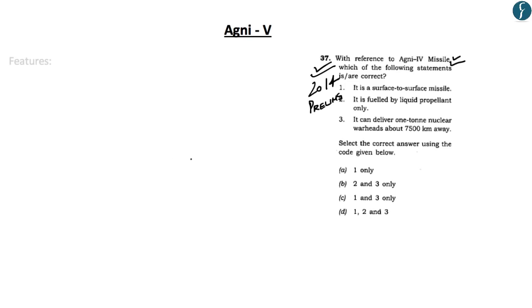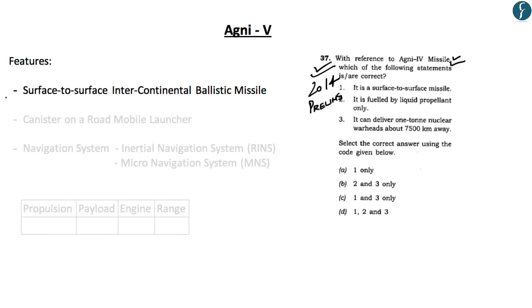So let us understand the features of the Agni 5 missile that can be asked in your prelims or in your mains examination. Now let us understand the first feature. The first feature of the Agni 5 missile is that it is a surface to surface intercontinental ballistic missile.